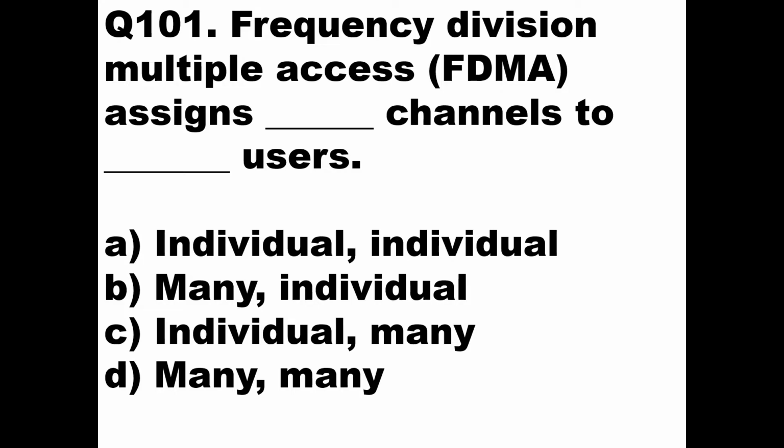Now, as far as this question is concerned, FDMA assigns dash channel to dash user. It is very clear that it will assign one channel to one user, that is, an individual channel to an individual user. So out of these four answers, the first answer, that it assigns individual channel to individual user, will be the correct one. Then we'll go to the next question.